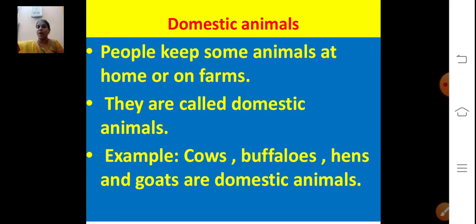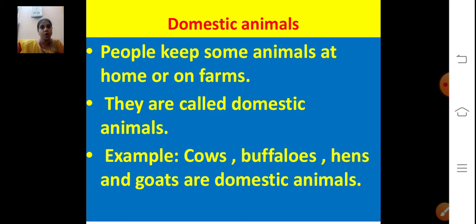Now we are going to see about domestic animals. What are domestic animals? We will see now. People keep some animals at home or on farms. Some people keep animals at home as pet animals, and some keep them on farms. We can see so many farm animals, right? Sheep, goat, hens, and so many cows. They are all farm animals.